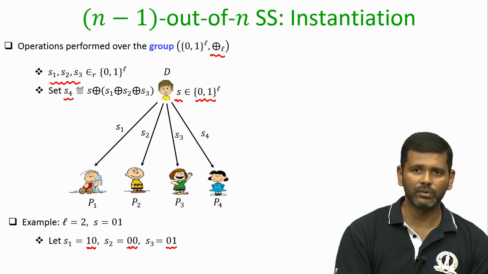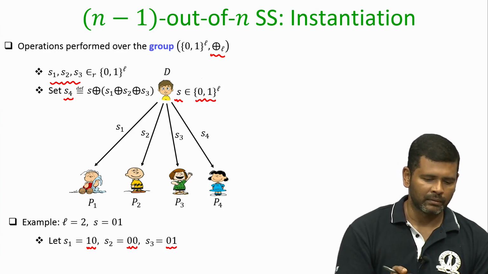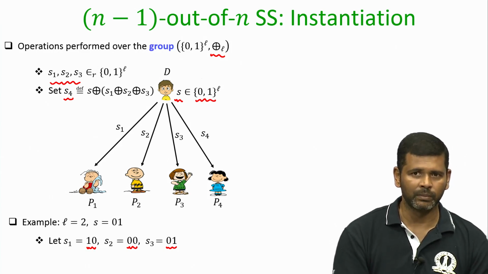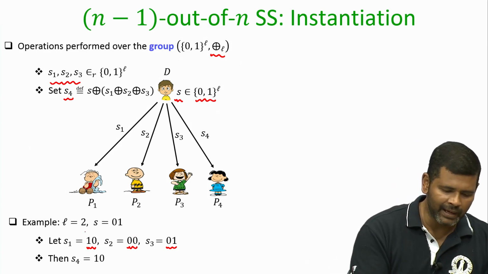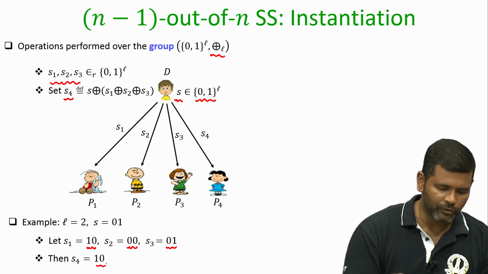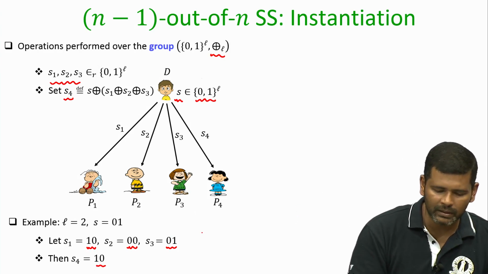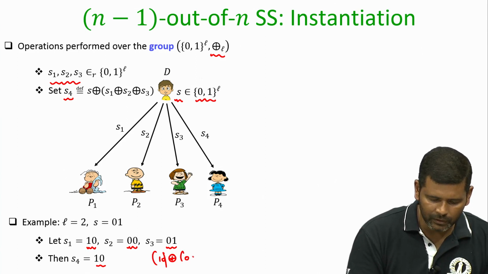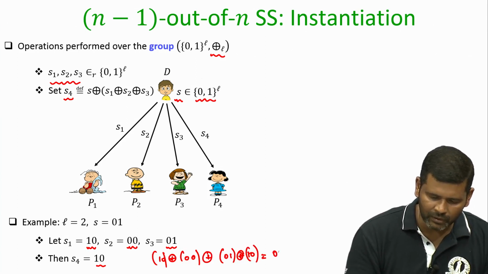In the same way, S2 can take any binary string of length 2 and S3 can take any binary string of length 2, because all of them are picked uniformly at random. Now, based on the values of S1, S2 and S3, S4 will be the binary string 1 0, because if you perform the XOR of 1 0 with 0 0 with 0 1 with 1 0, you will get the value 0 1, which is your secret S.